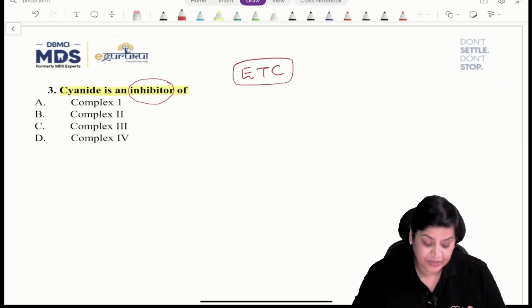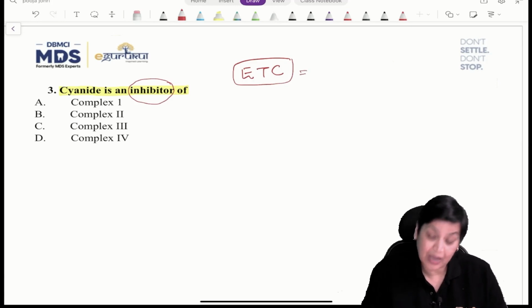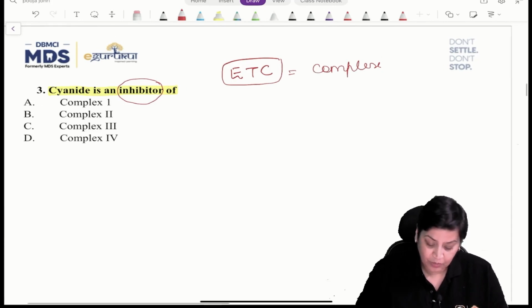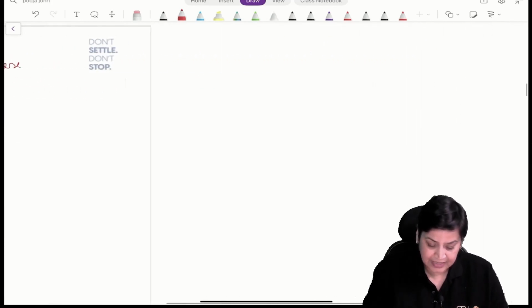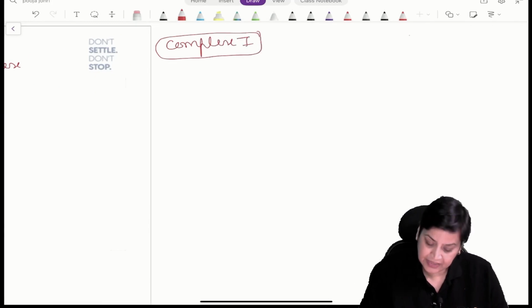So here the question is simply about the inhibitor, and we all know how many complexes are there in the ETC? There are 4 complexes. So if we talk about the inhibitors, this is complex 1, right? This is complex 2.